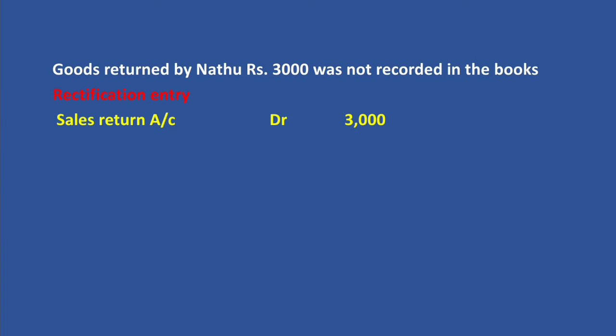And because of sales return, amount receivable from Nadu also reduced. Asset decreased. So here we can credit Nadu account. Then rectification entry, sales return account debtor 3,000 to Nadu account 3,000. Goods returned by Nadu recorded. Narration.